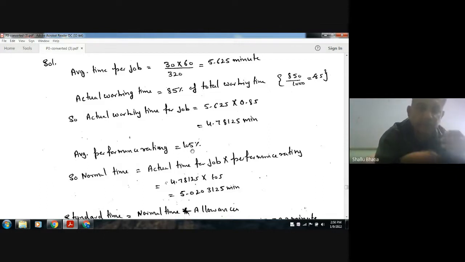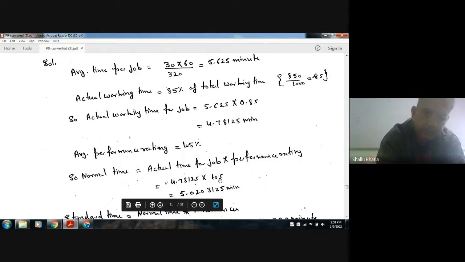So this is the working time for the workers in the company, and if we multiply it with the performance rating, we get the normal time to complete the job.